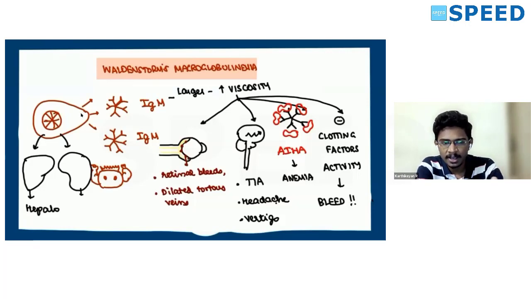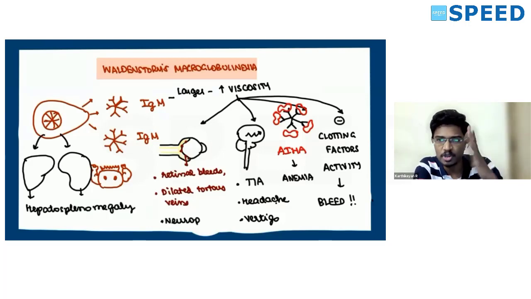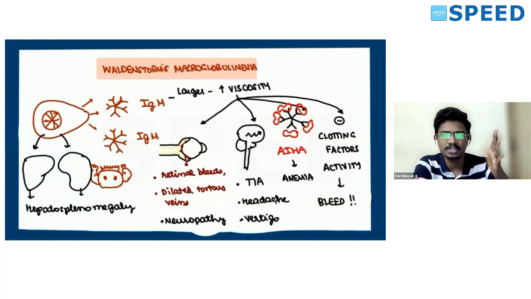And also these plasma cells will start pouring from the marrow into the liver and spleen, contributing to the hepatosplenomegaly and lymphadenopathy in Waldenstrom's macroglobulinemia. They also deposit in the sensory nerves and motor nerves, causing sensory motor neuropathies. Mostly it is kind of a demyelinating thing. So this is Waldenstrom's macroglobulinemia.